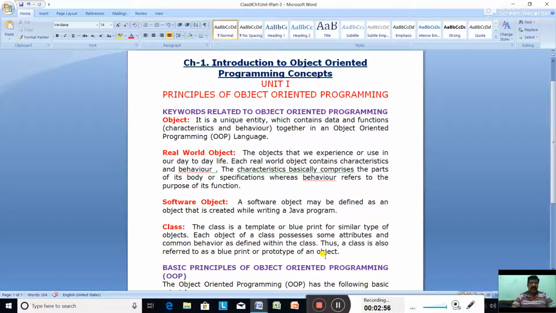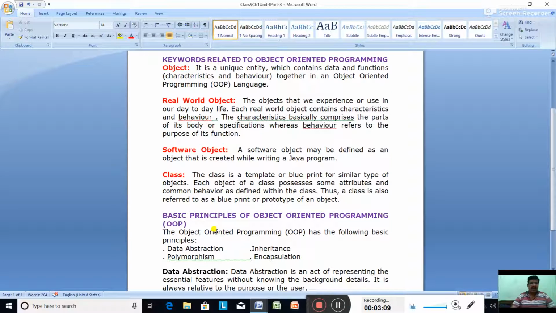It is also referred to as a blueprint or prototype of an object. So these are the keywords related to object-oriented programming: object, real-world object, software object, and class. Now, what are the basic principles of object-oriented programming, OOP? Mainly there are four: data abstraction, inheritance, polymorphism, and encapsulation.